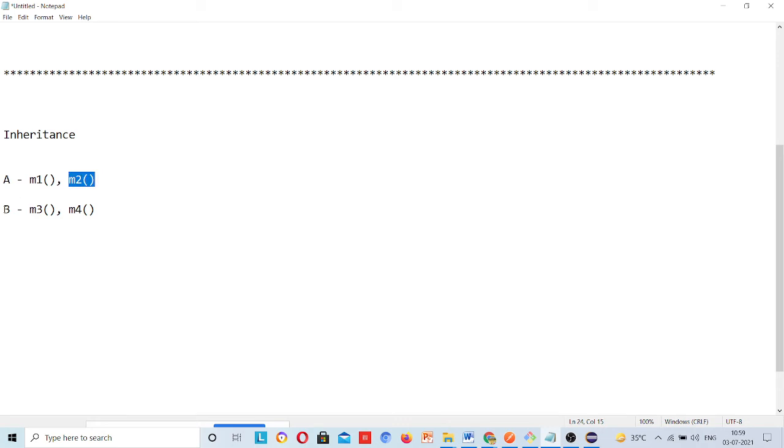Similarly, we have a class B which has methods m3 and m4. Now A and B both have two methods. Suppose I am creating a class C. Class C has its own use case. It has its own method, which is m5.